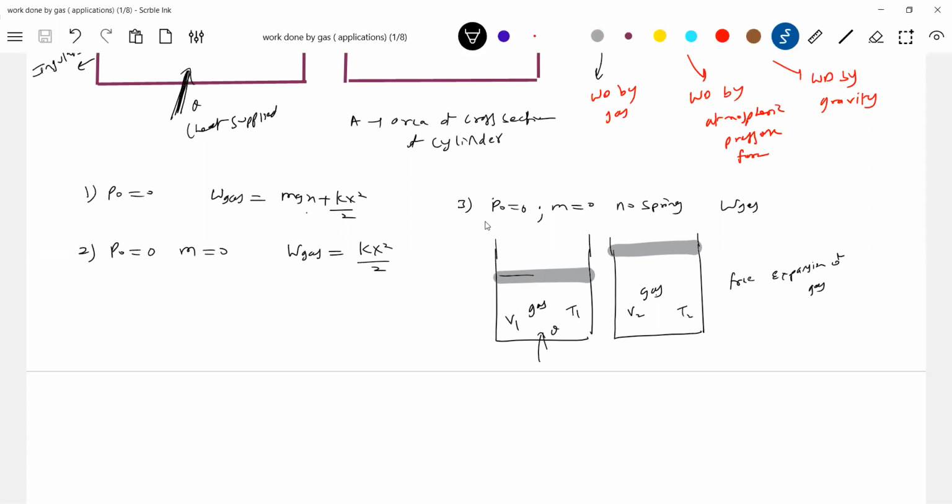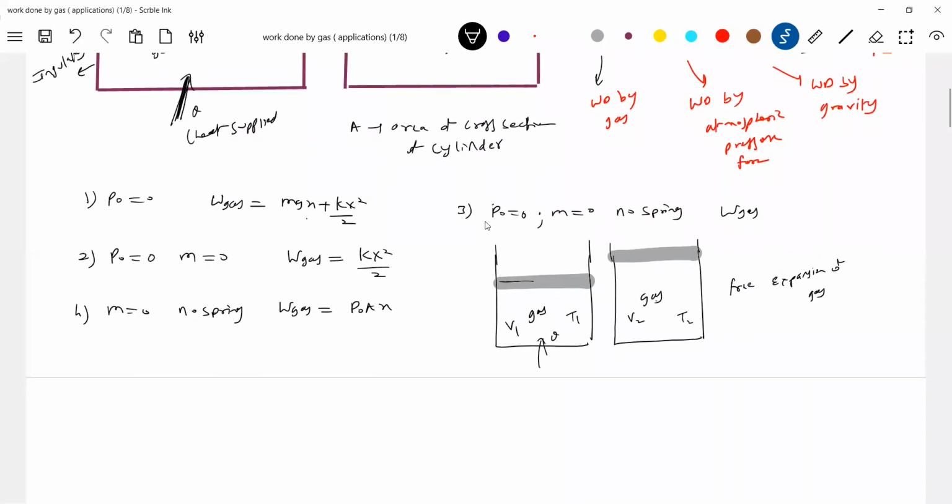Now, can it happen like this? The fourth case, M 0, no spring. Then in that case, work done by the gas will become equal to how much? P naught A x. Then work done by gas, who will take it? The air. The atmosphere will accept it. Then if there is no spring, and P naught is 0, then work done by the gas is converted into increase in gravitational potential energy. Are you getting the idea now?